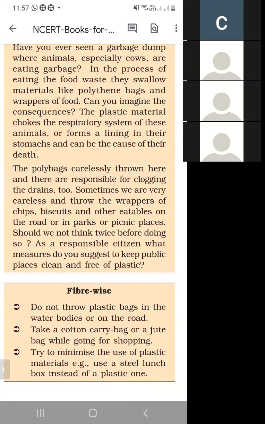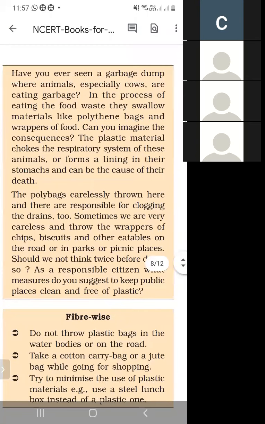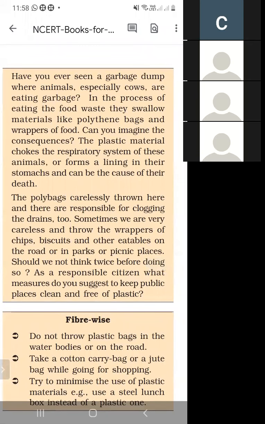When we throw garbage in the way, this creates many problems, like the clogging of the drains. Again I'm repeating, when we throw garbage in the street, the animals eat the materials of polythene bags and the wrappers of food. Then these destroy the respiratory system of the cow, and even death may occur due to eating these types of items.